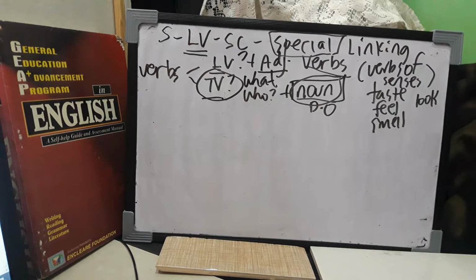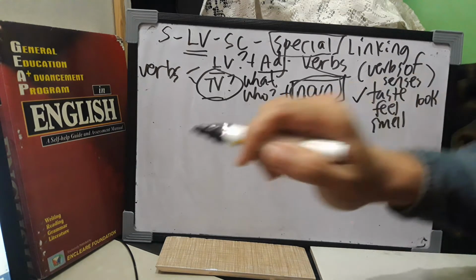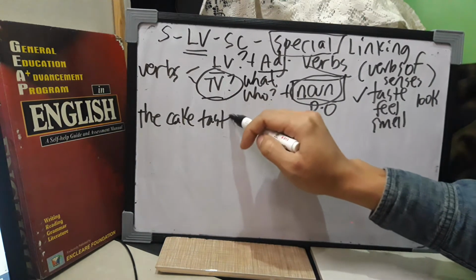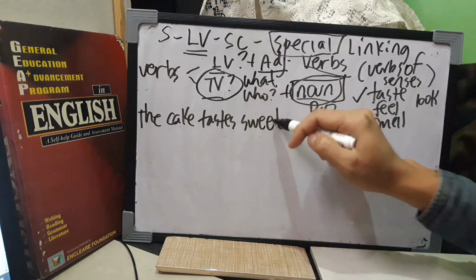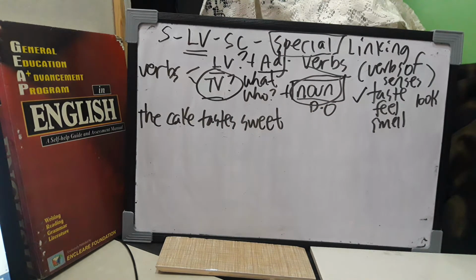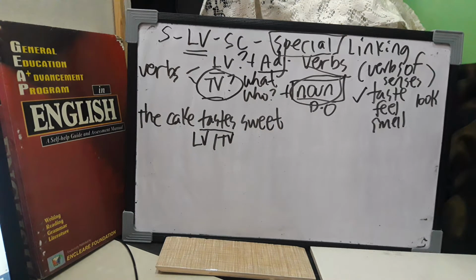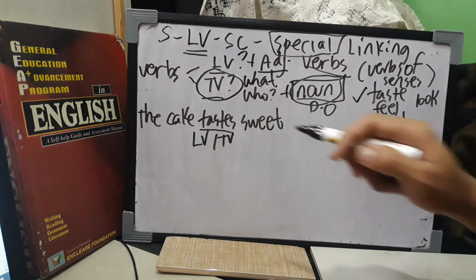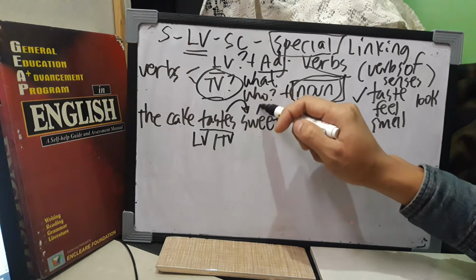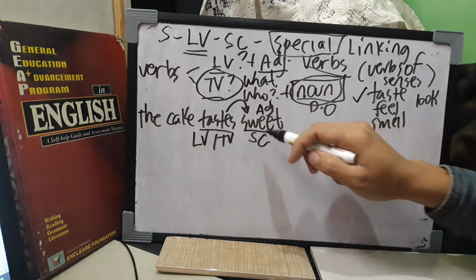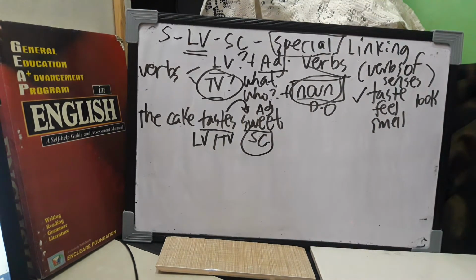Let's have an example, guys. Let's take a look at examples using taste. The cake tastes sweet. Let's identify, is taste in this sentence a linking verb or a transitive verb? As you notice, I told you that if the verb is followed by an adjective, then this is a linking verb because it's followed by a subject complement. The cake tastes sweet. Is this clear, guys?